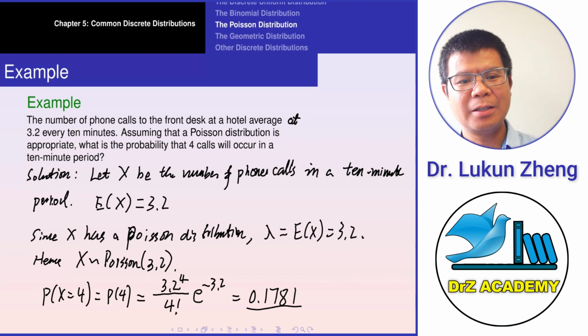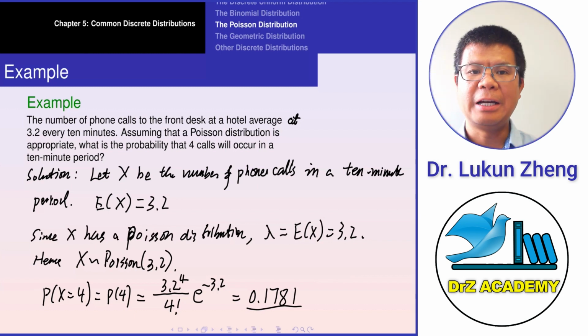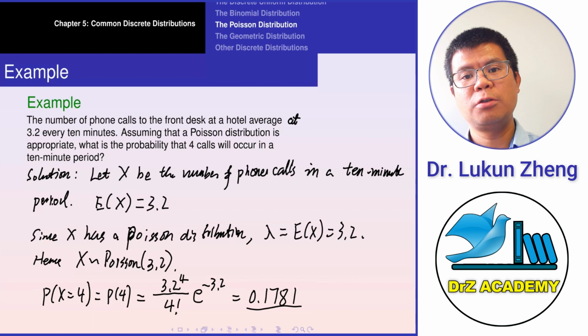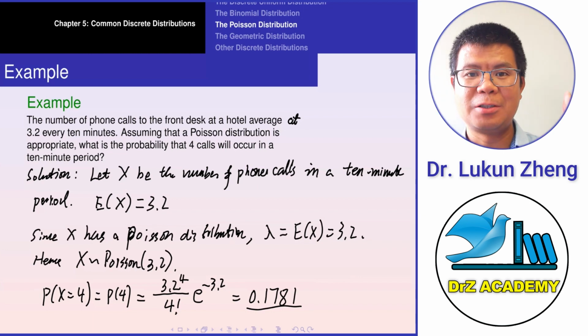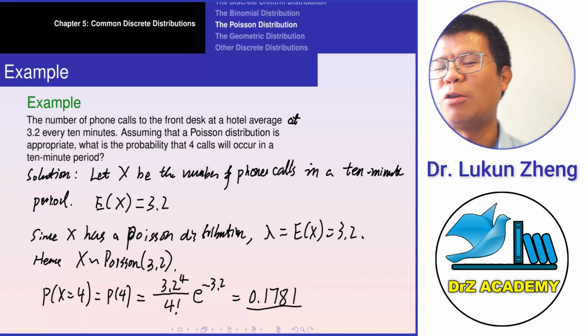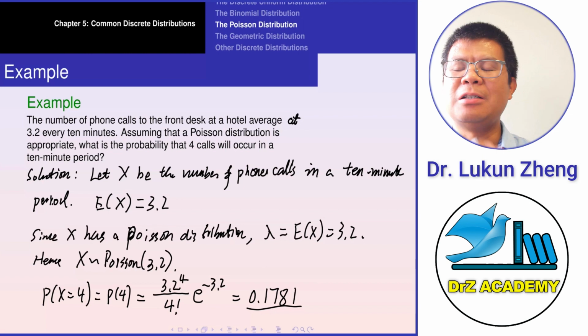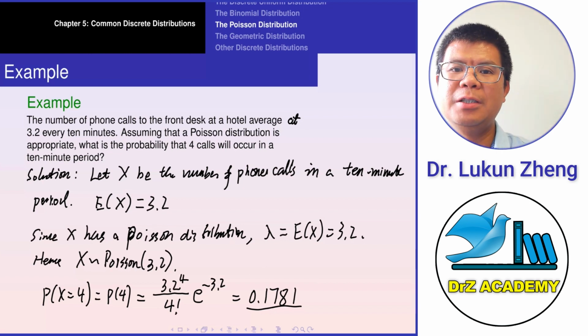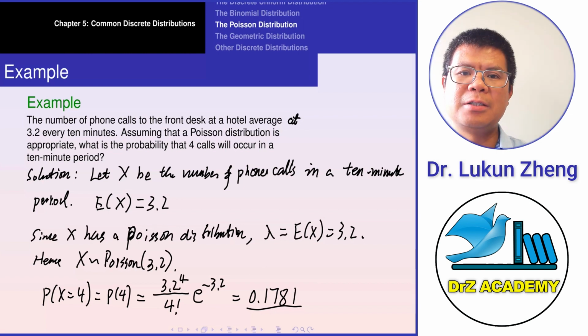Here it tells you the average, which is our expectation. Because it has a Poisson distribution, the parameter lambda is just the expectation. So you have to know that for a Poisson distribution, the expectation equals the variance equals lambda. Since the average is 3.2, lambda is 3.2.